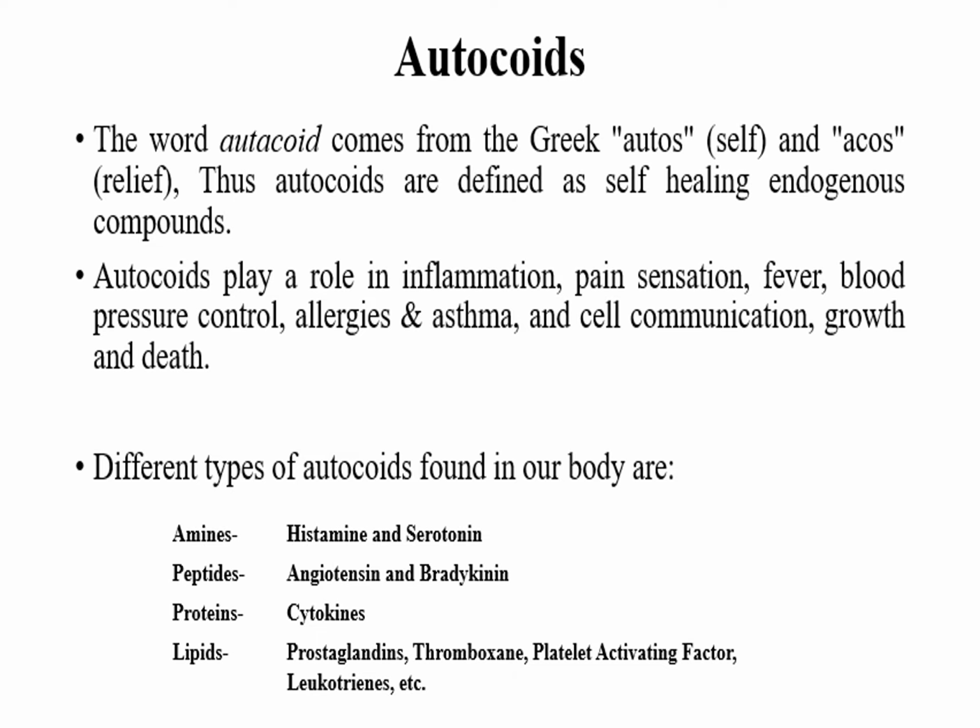Different types of autocoids found in our body are classified on the basis of the different functional groups present in the autocoids. Autocoids are classified into different categories like amines, examples are histamine and serotonin. Peptides, where examples are angiotensin and bradykinin. Proteinaceous autocoids, examples are cytokines, and autocoids having lipid nature are prostaglandins, thromboxanes, platelet activating factors, leukotrienes, etc. These are the different kinds of autocoids which have a self-healing physiological role in our body and are synthesized in our body.